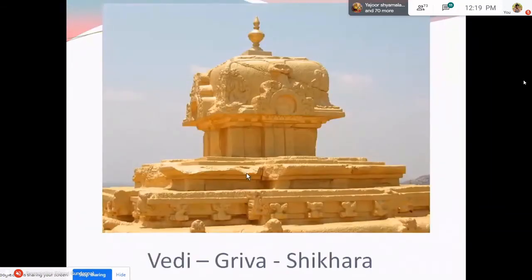Now, coming to the upper three adjuncts of the temple, which are the Vedi, Griva, and Shikara. Vedi is a platform which is constructed above the Prastara. See, you cannot just place a Griva directly above the Prastara if you have a spacious Garbhagriha beneath, because it will not give a very aesthetic appearance.